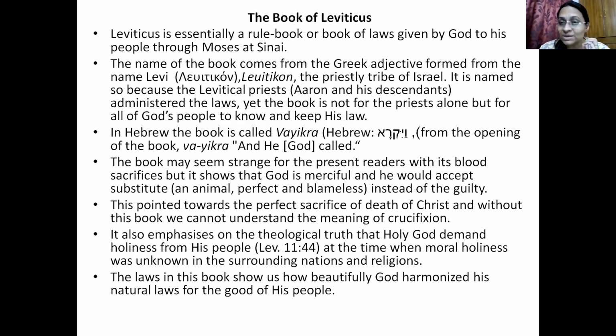The blame would go upon that perfect animal, and it would be sacrificed. In the same way, we see in the New Testament, Jesus took upon himself all our blame and all our guilt and all our sinfulness and all our curses, and he died on the cross. So this is a symbolic thing that was fulfilled in the New Testament through Jesus Christ.